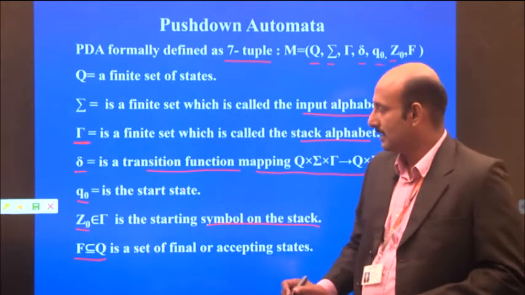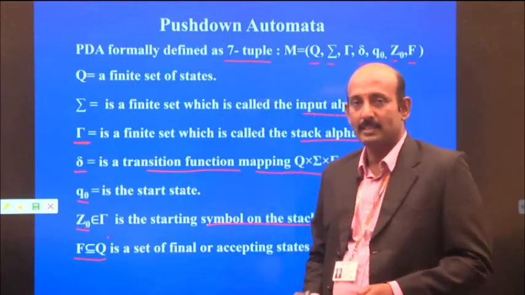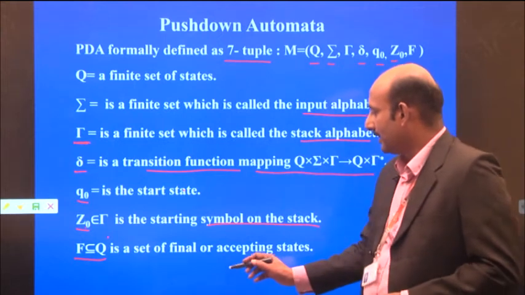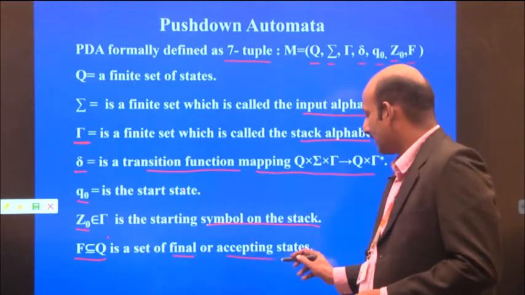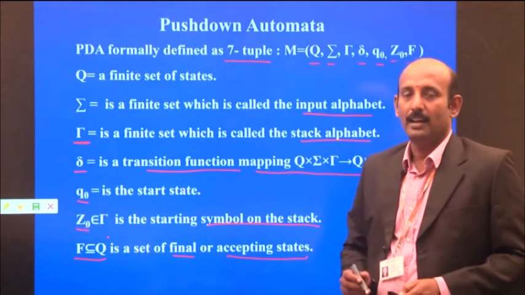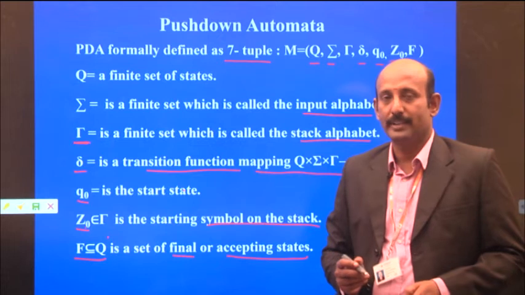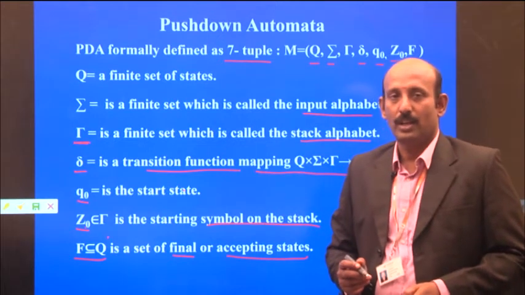Q is a finite set of states, so F is the set of final or accepting states. So these are the formal definitions of the push down automata.